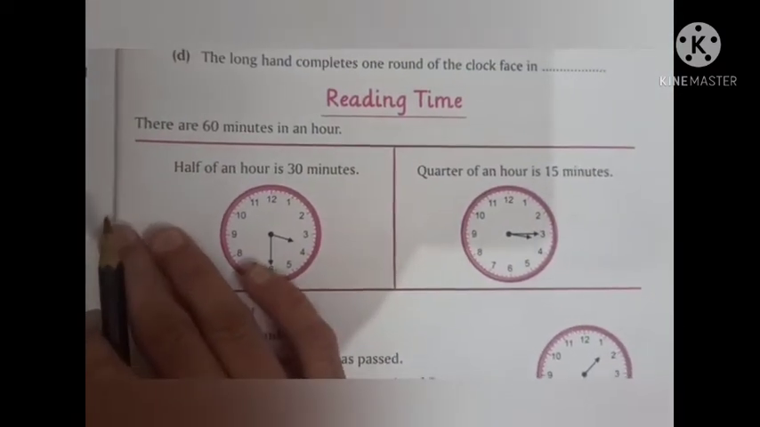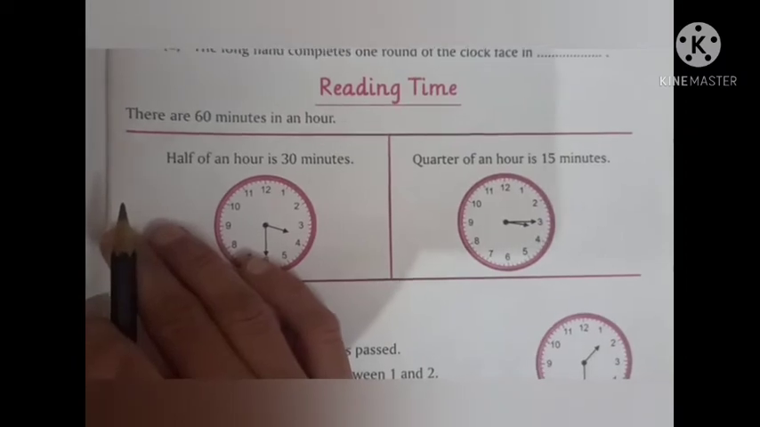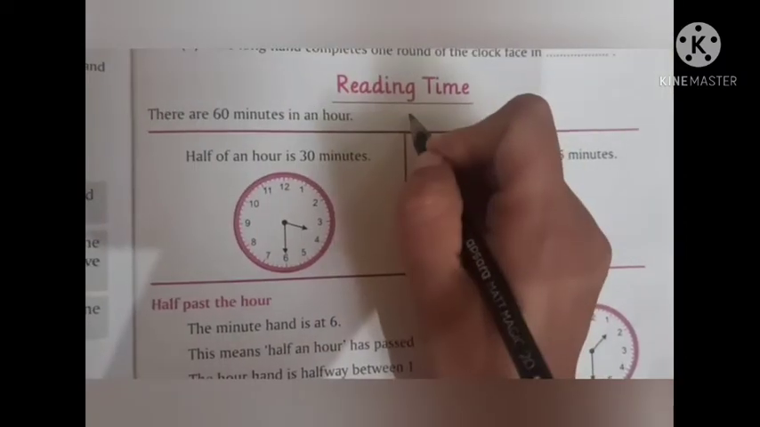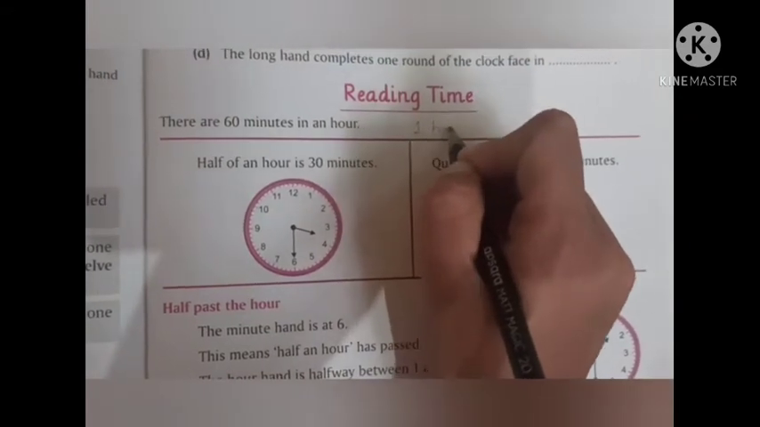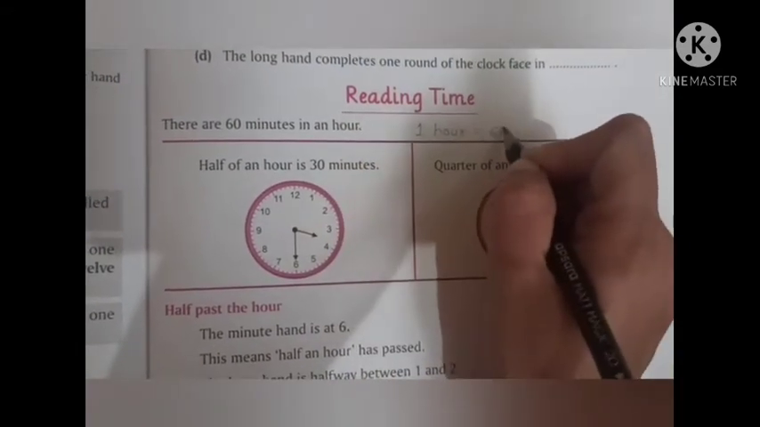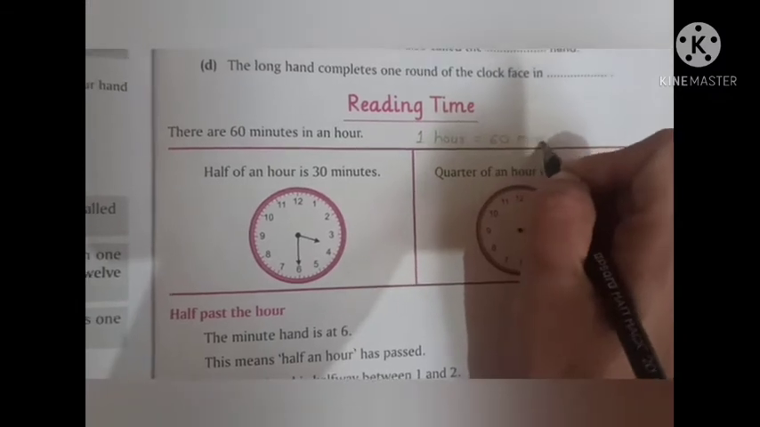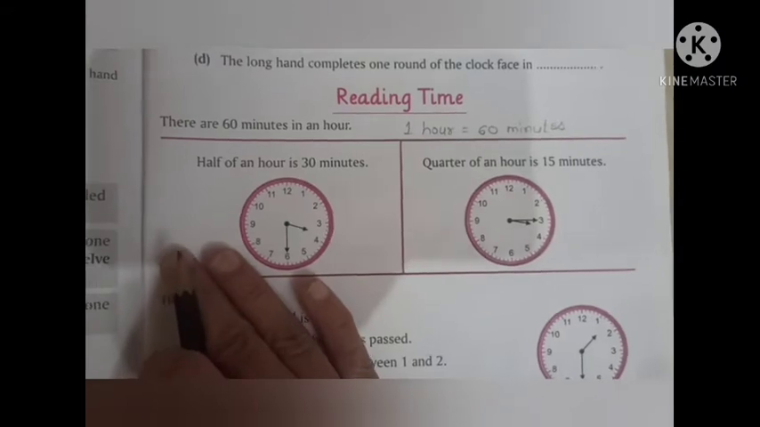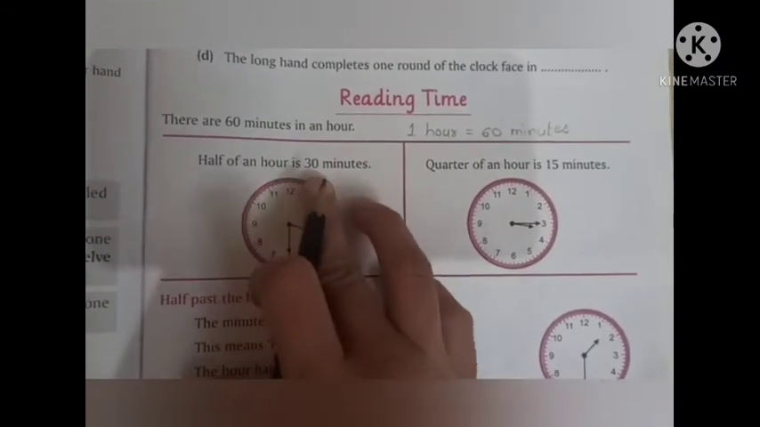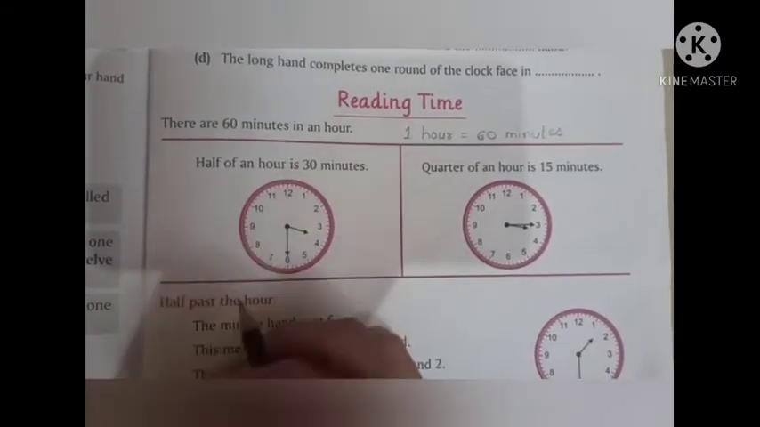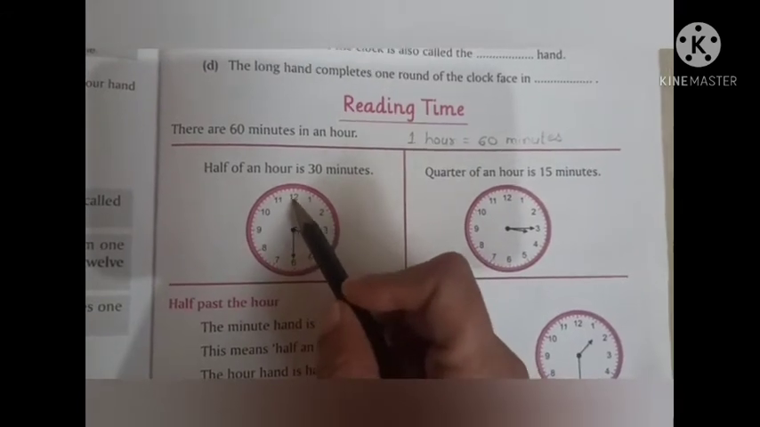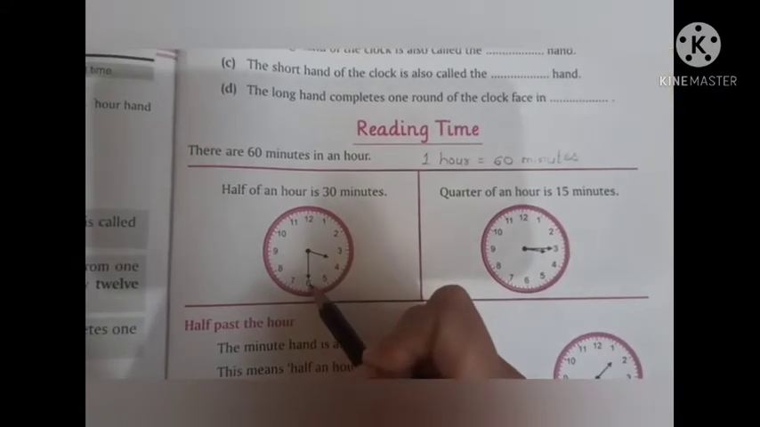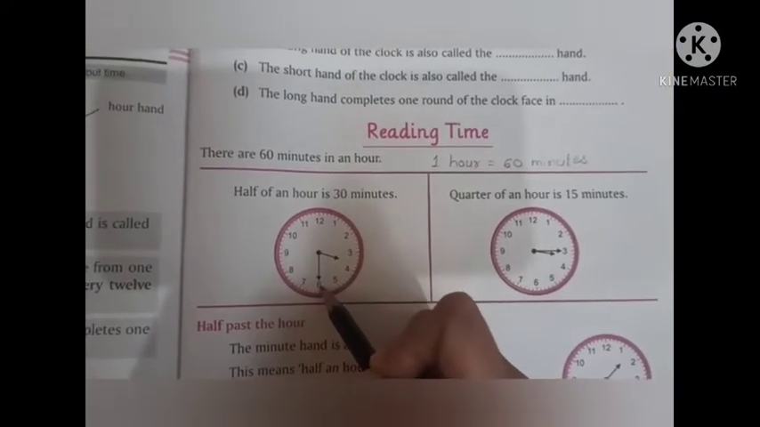So students, one day has 24 hours in it, and 1 hour is equal to 60 minutes. So here you can see 1 hour is equal to 60 minutes, right? Now we are going to see some more points. Half an hour is 30 minutes. When the minute hand moves from 12 up to 6, it means that it has completed 30 minutes, which is equal to half an hour.